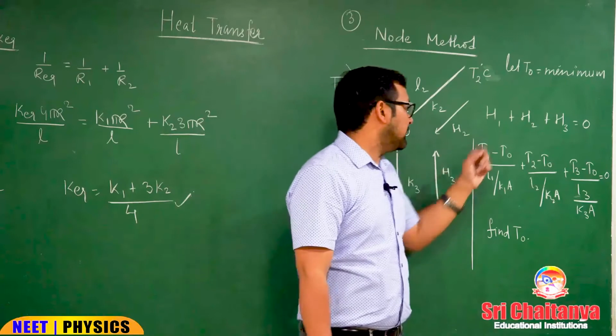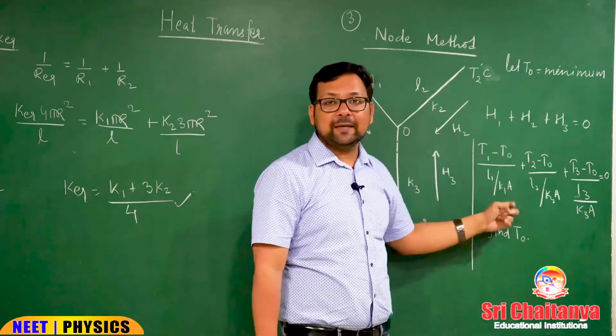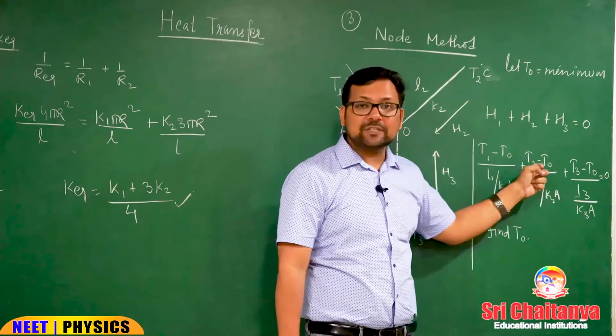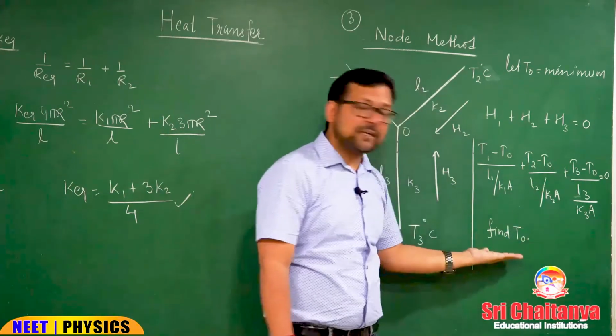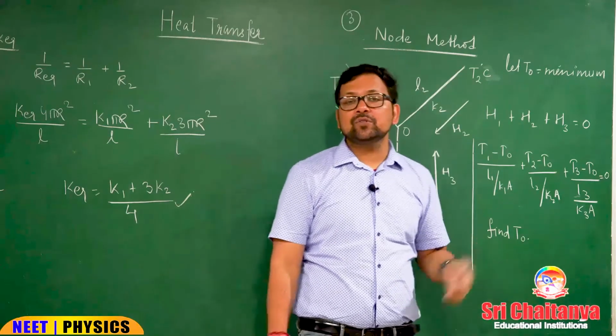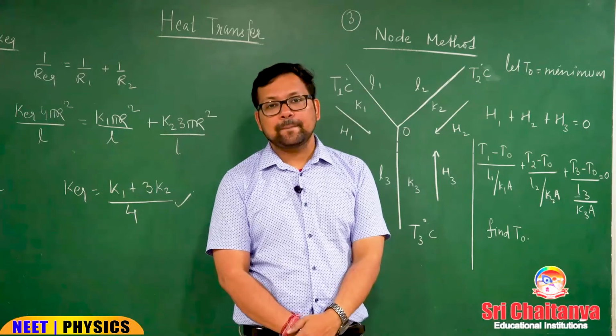So, equate them. Now, you know the formula of H1, temperature difference upon L by Ka, same for H2, same for H3, and from this expression you can calculate T0. This is how to solve for temperature of a node, nodal analysis.